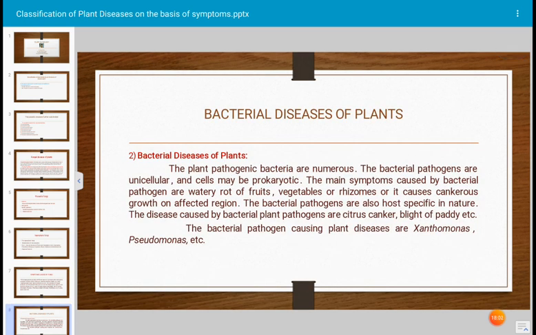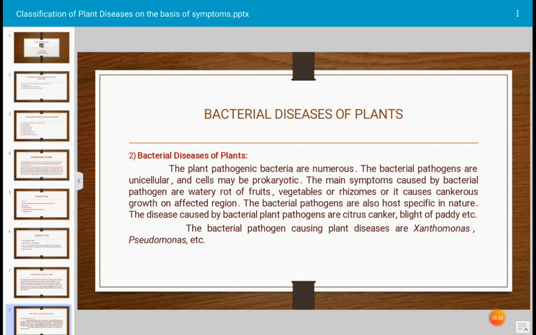This is the group of bacterial diseases of plants. Many types of bacteria cause plant diseases. The bacterial pathogens are unicellular, mostly prokaryotic cells.